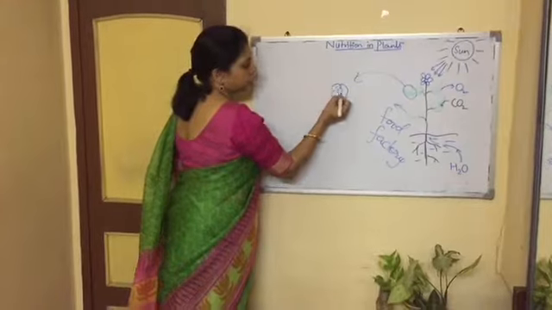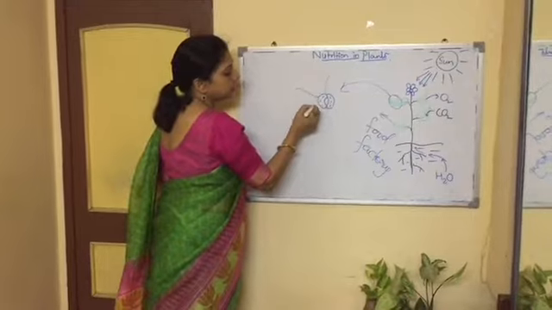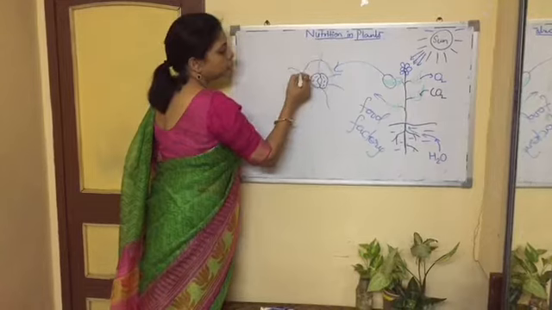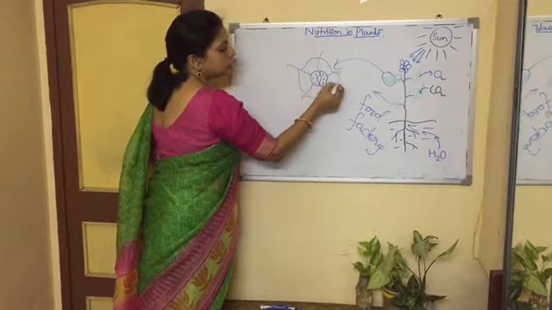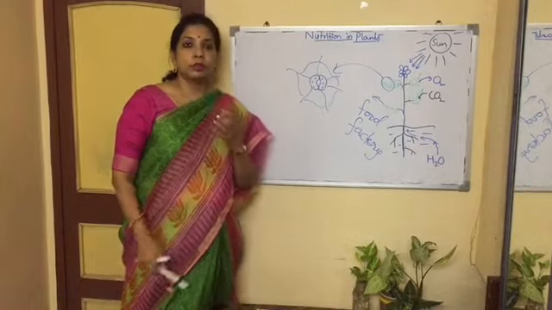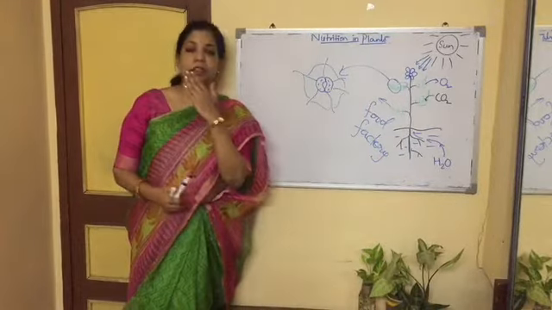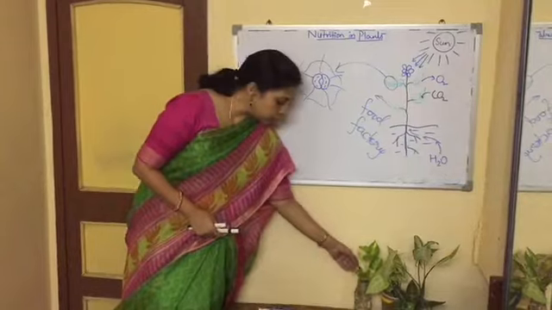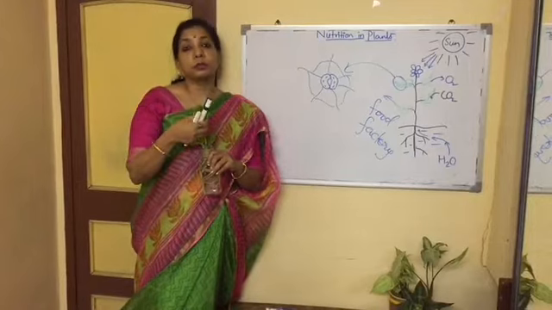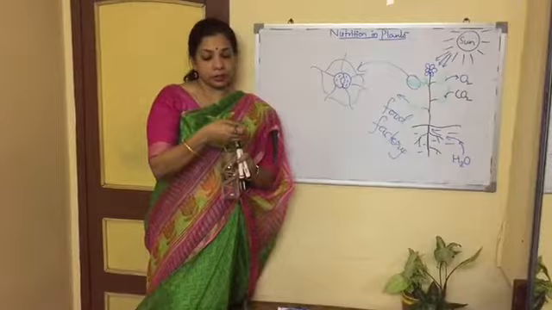These are the cells, definitely they have all the cell organelles, and these cells in turn are surrounded by the subsidiary cells or the supporting cells. So this is the stomatal aperture. Now what happens? Suppose this is a leaf, then most of these stomata are present on the lower surface and less on the upper surface.